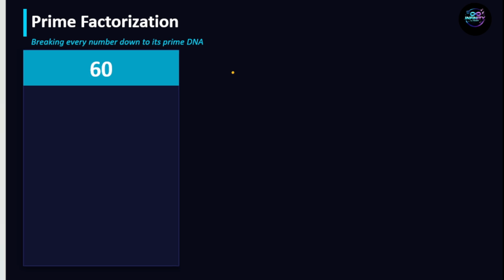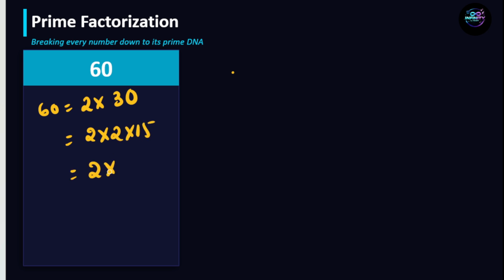Now comes the exciting part. Let's factorize 60. 60 can be written as 2 into 30, and 30 can be written as 2 into 2 into 15. And 15 can be written as 3 into 5. This is one method, that is 2 square into 3 into 5.